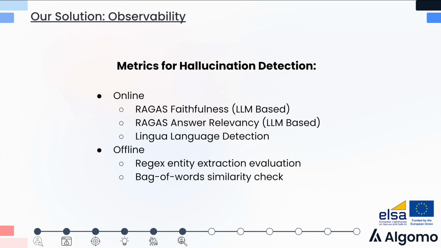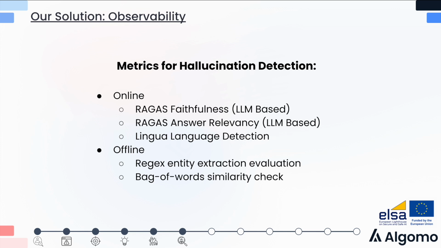As you can see here, the online metrics are mostly LLM based. LLM based metrics are more powerful in the sense that they can detect more vague and complex types of hallucinations. But at the same time, these metrics are also vulnerable to hallucinations as well. So these metrics are powerful but more noisy.